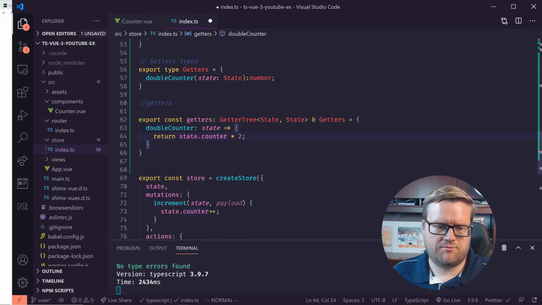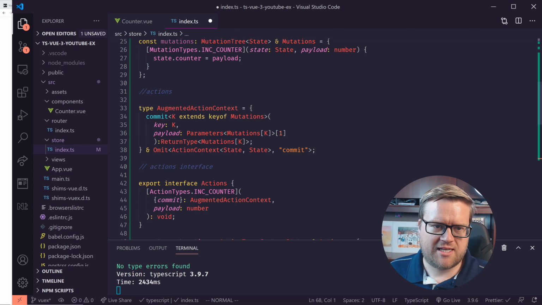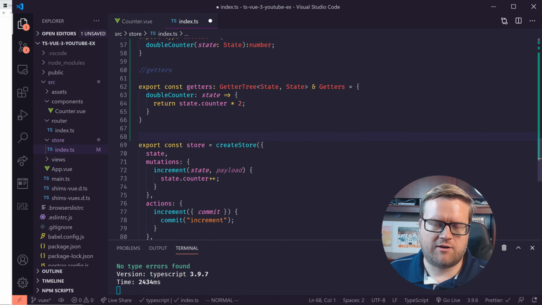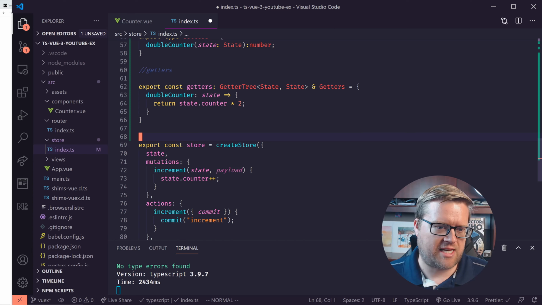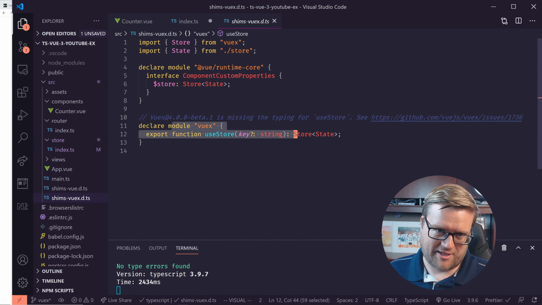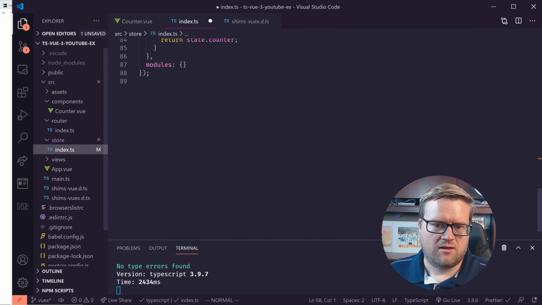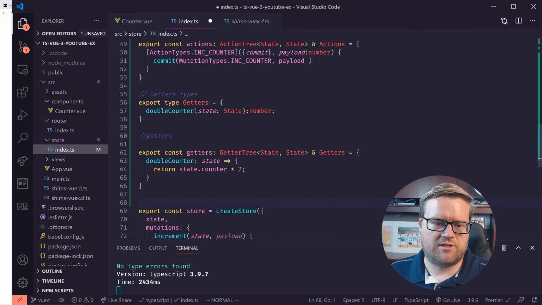Counter times 2. And now, there's one last thing we need to do. We have all these types in place, but we need to create our own store type. The store type will be very helpful and handy because then we can use that instead of this useStore shim that we've been using that doesn't really have very good types on it, and uses the basic store type, which is basically nothing. So let's see if we can create our own store type.